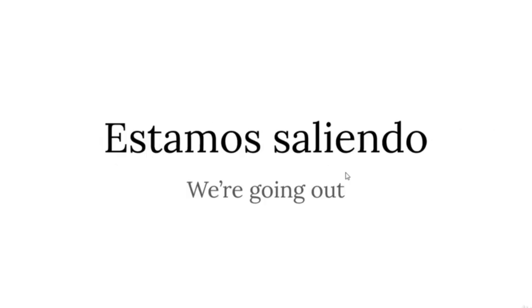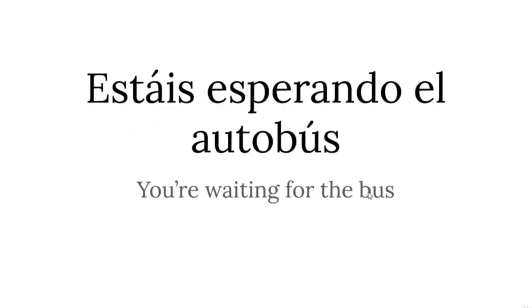Okay. Estamos saliendo, again, nosotros, we, estamos, are, saliendo, going out, from the verb salir, take away ir, you add iendo, and you have saliendo. Estamos saliendo, we are going out.